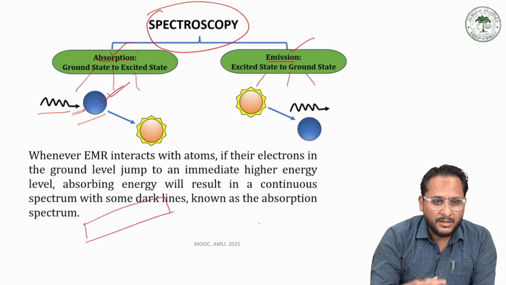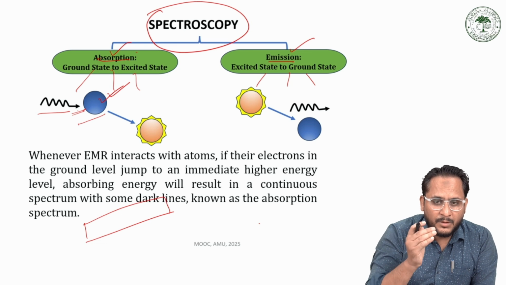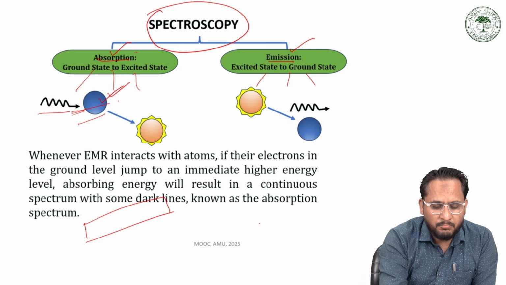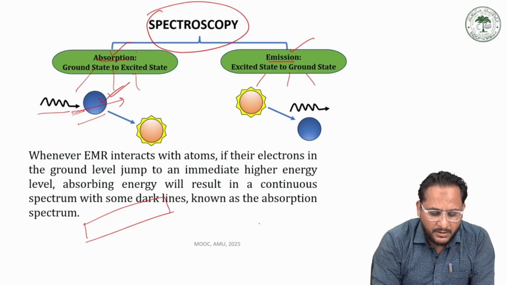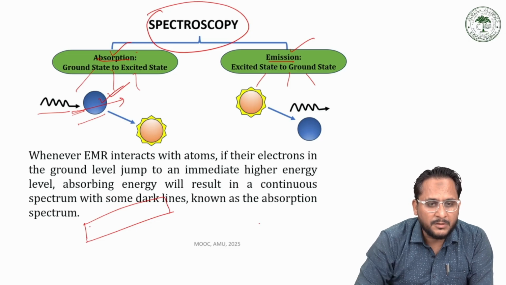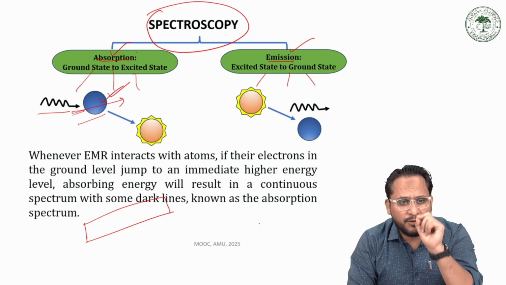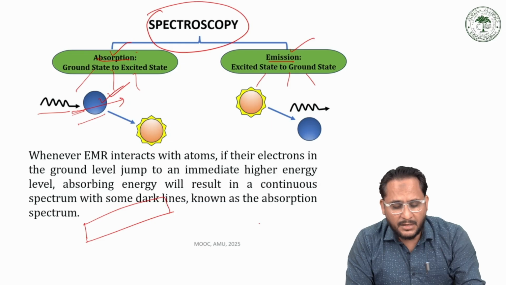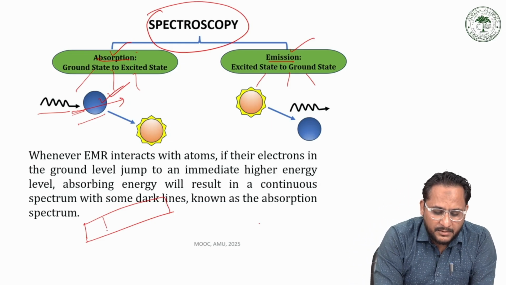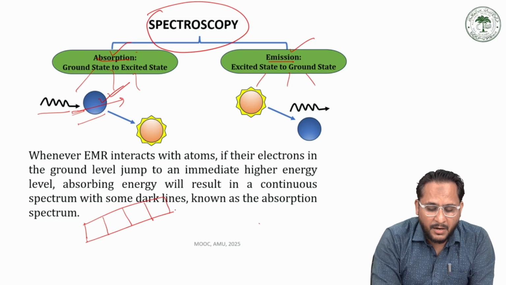For example, if we give visible radiation to a sample, most of the radiation will go unaffected and form a continuous bright spectrum, while some specific wavelengths are absorbed by the atoms or groups present in the sample. Those wavelengths will be missing in the main spectrum, and they will appear like dark lines on a bright background.